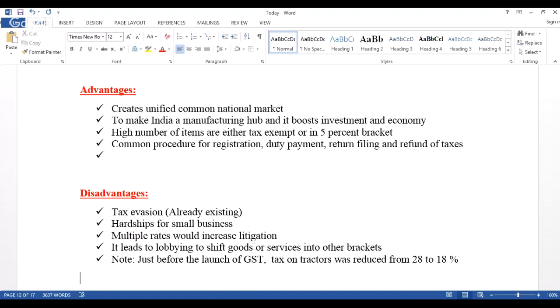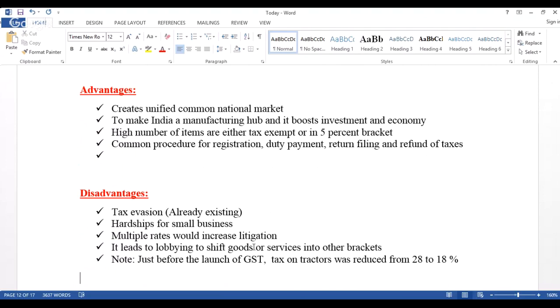And of course, this has to be tested and verified, because it's too early to talk about this. One thing is that GSTN is not tested properly, and the people are also not trained properly. So we need to wait and watch. But otherwise, these are all considered to be the advantages.